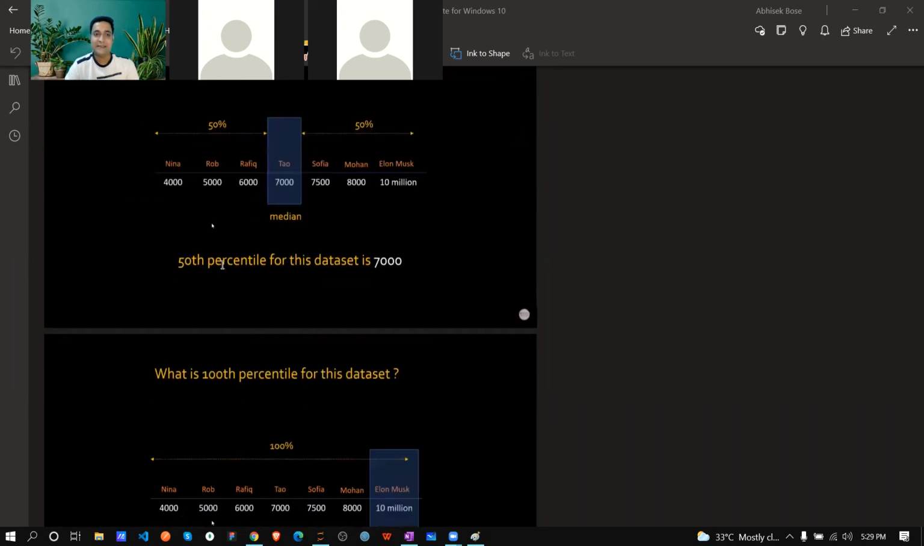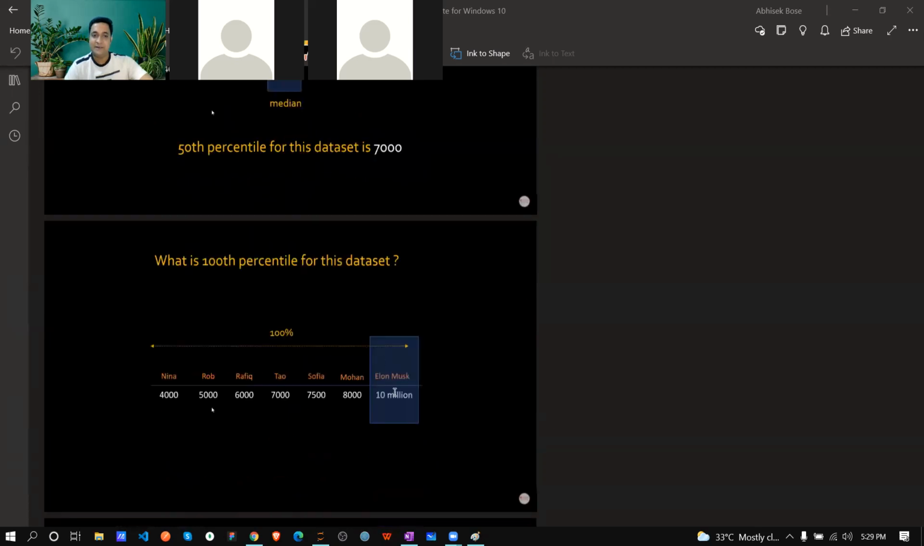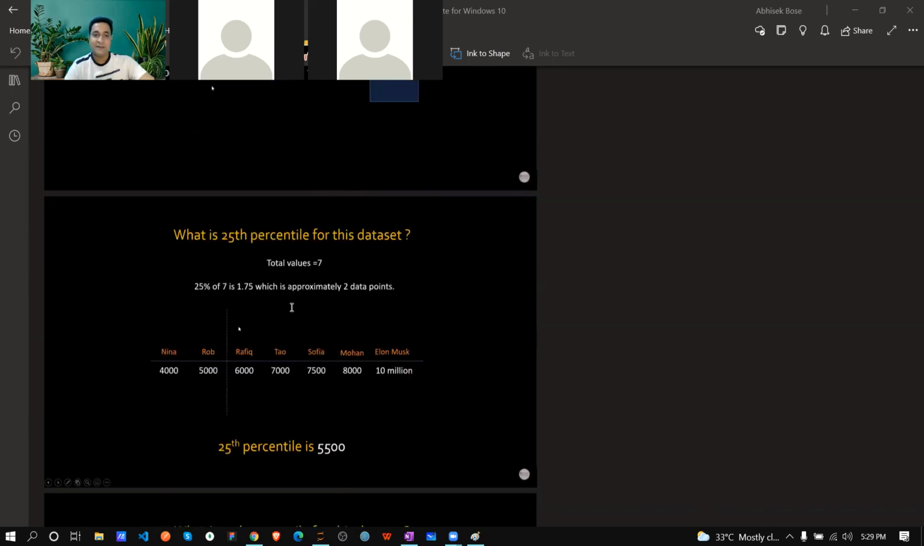So we can easily say the 50th percentile of this data set is 7,000. Here, the 100th percentile is basically this much. If I say 25%, that is coming in between, so you can easily take 5,000, 6,000 plus the 2 values divided by 2. Whatever comes out, that is my 25th percentile.